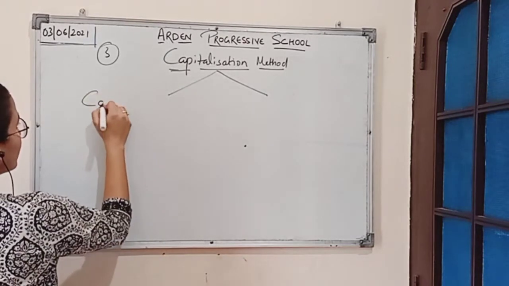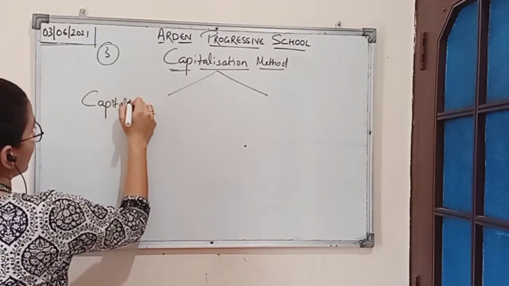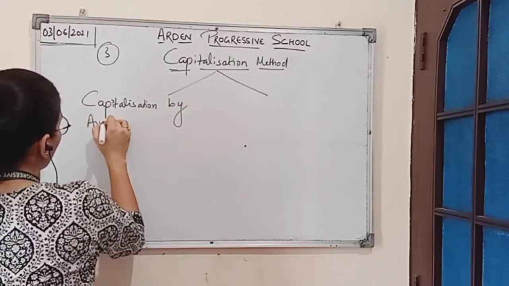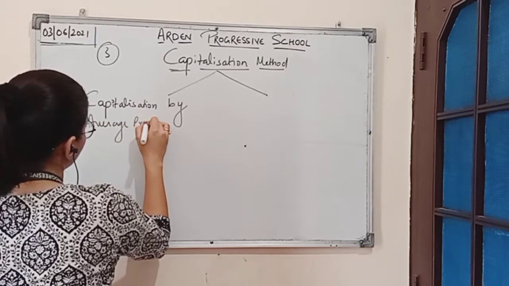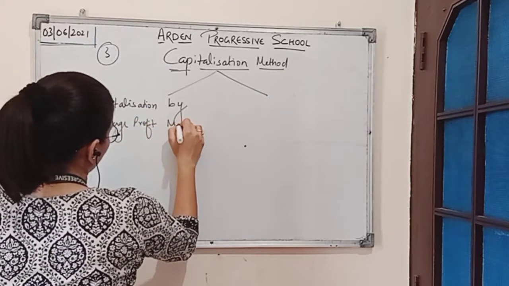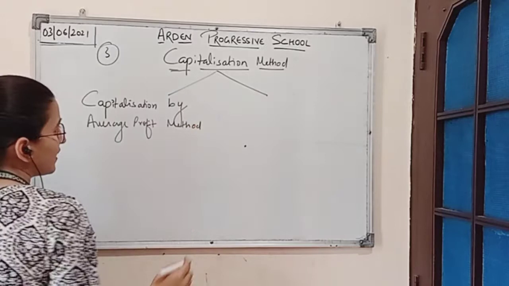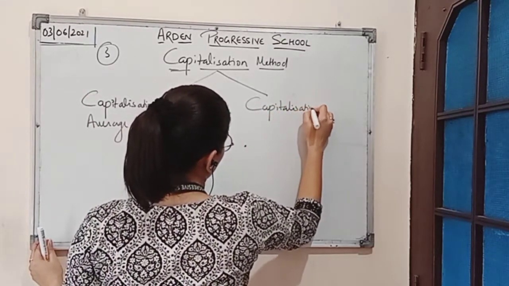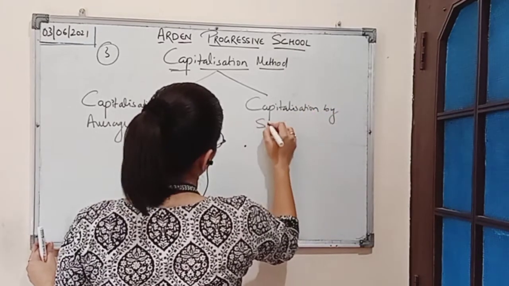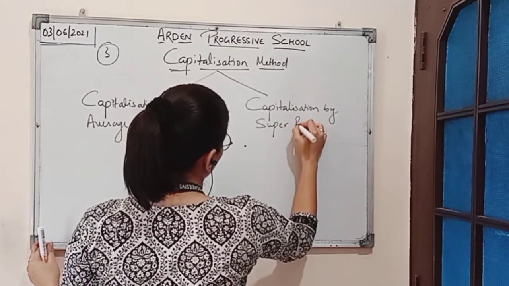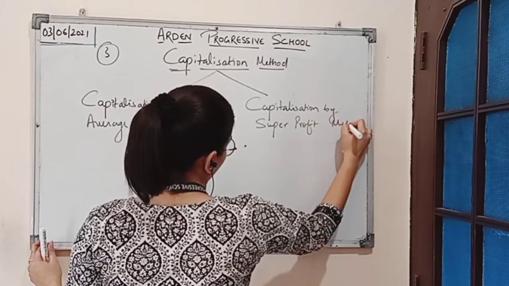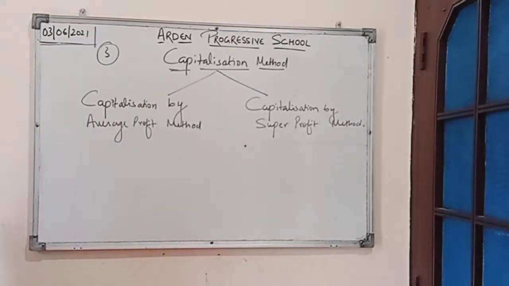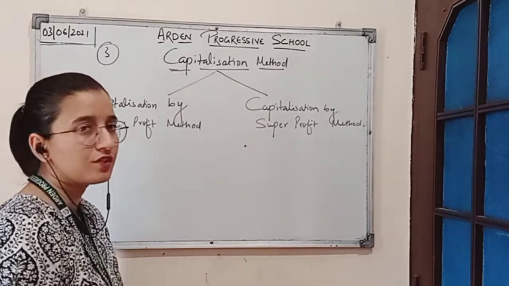First is capitalization by average profit method, and second is capitalization by super profit method. So there are two ways of calculating the value of goodwill under capitalization method.